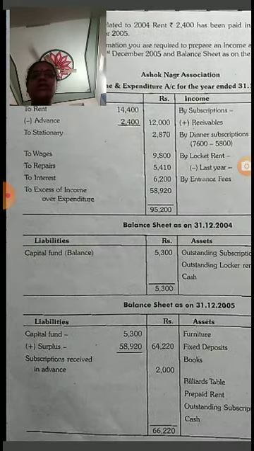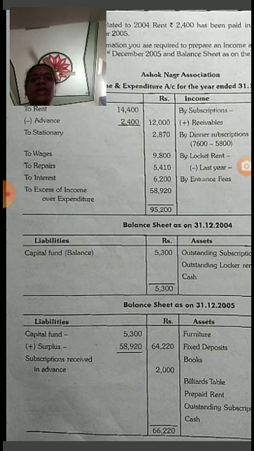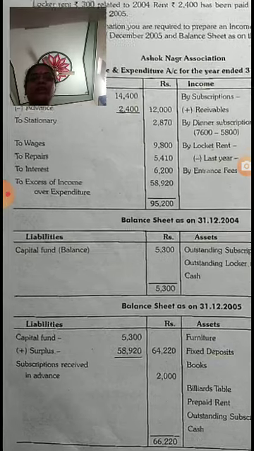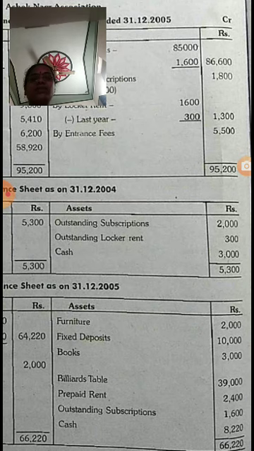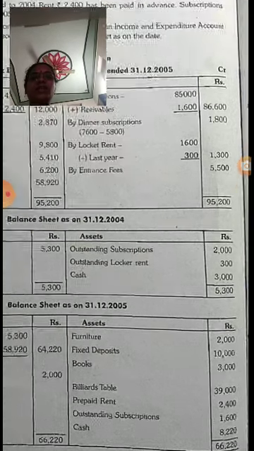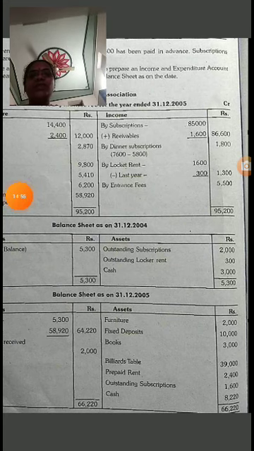Now liability side, we have to write the capital fund 5,300, surplus 58,920, the total is 64,220. Subscriptions received in advance 2,000. Next assets side, furniture is 2,000, fixed deposit 10,000, books 3,000, billiard table 39,000, prepaid rent, that is 2,400, outstanding subscription 1,600, cash is 8,220. The total of the balance sheet is 66,220.